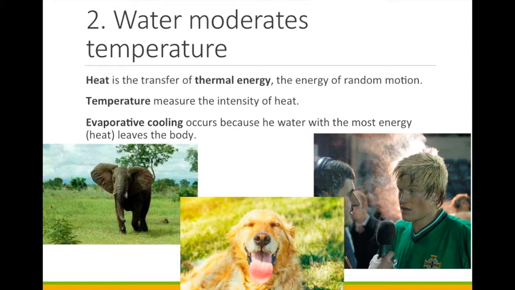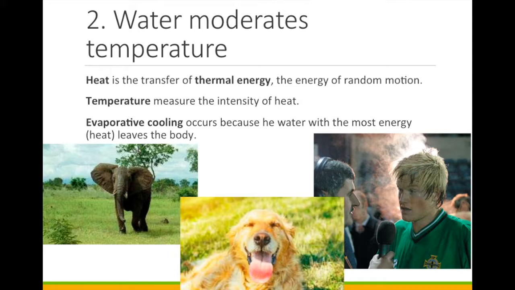Number 2. Water moderates temperature. There is a phrase, a watched pot never boils, which basically means it takes so long to boil a pot of water, you don't really need to watch it. Water takes a really long time to heat up and cool down. Land that is near water doesn't fluctuate in temperature as much as land that is inland.